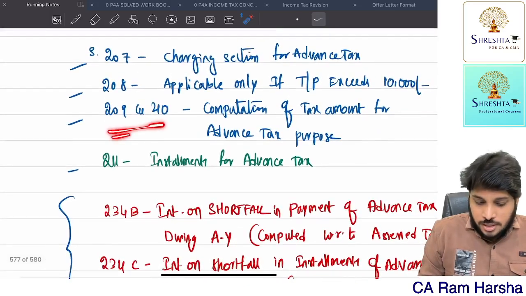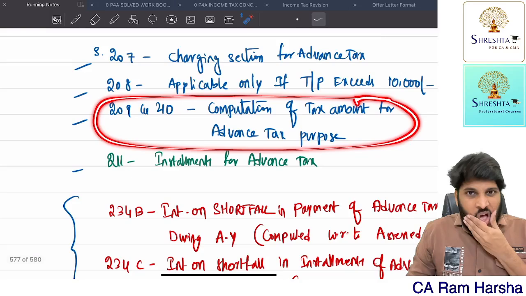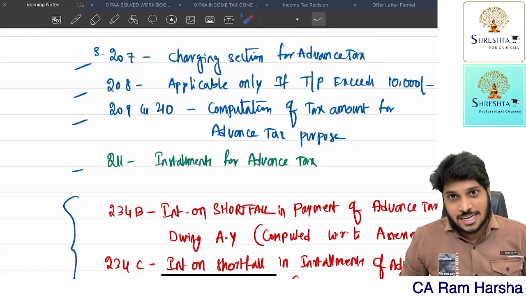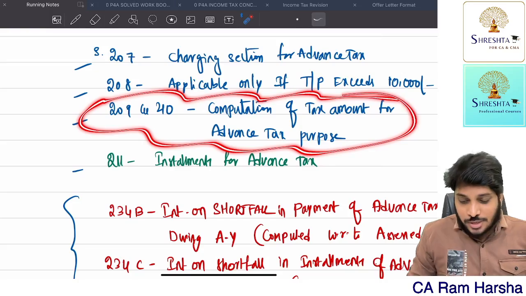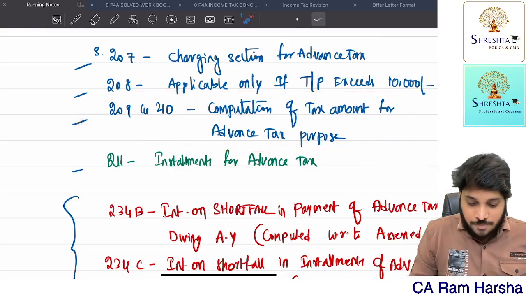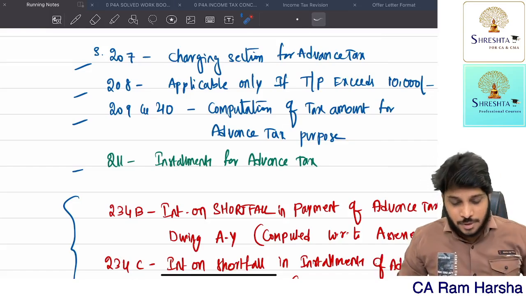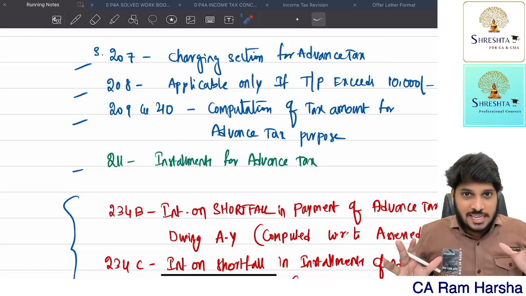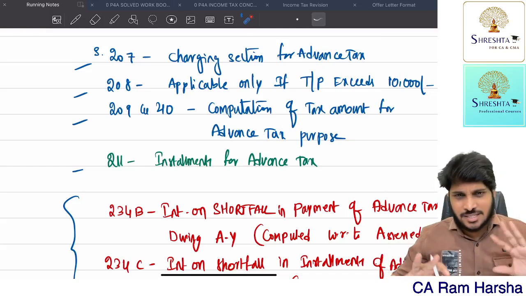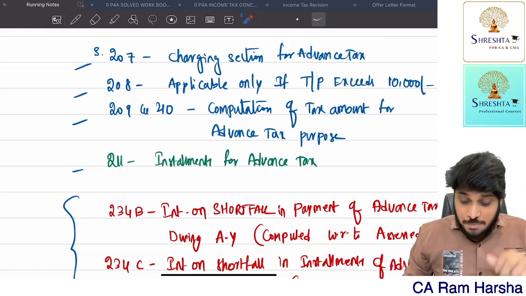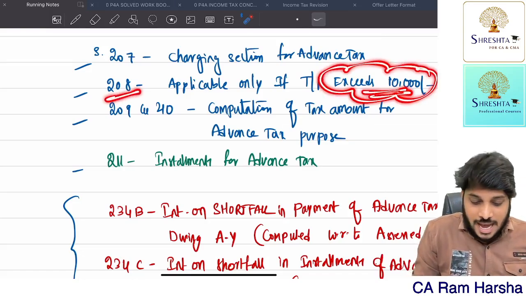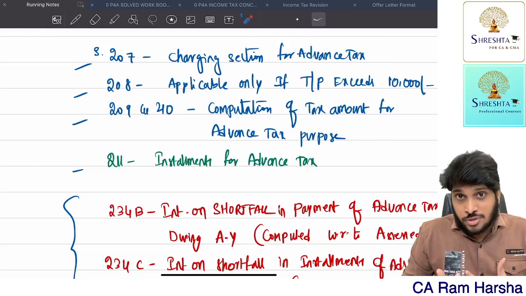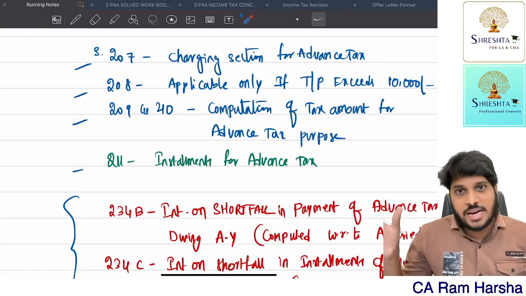Further, 209, 210, this is talking about on what basis you should compute advance tax. What is the basis for computation of advance tax? How do you compute advance tax is what 209, 210 is talking about. These two sections put together are saying something simple. The assessee has to estimate the total income and calculate the tax liability. From that, reduce TDS, TCS, relief, everything. What is the balance tax liability? If that balance tax liability exceeds 10,000 rupees as mentioned under 208, if the tax payable amount is crossing 10,000, he should pay advance tax.